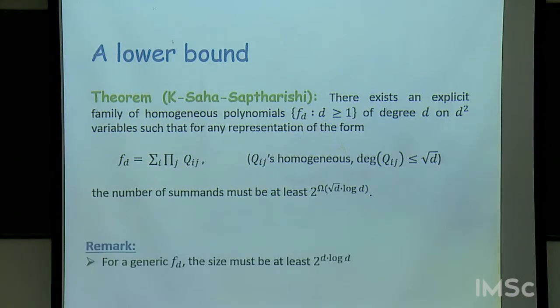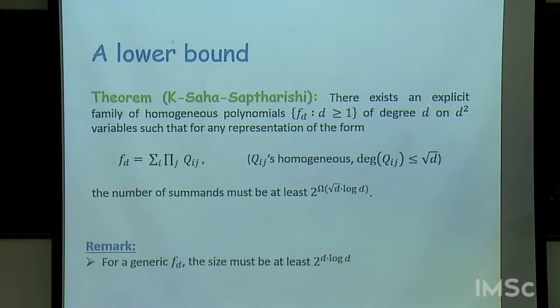Now, just to give some perspective on this, what we know is that there exist polynomials of degree d on d square variables for which the number of summands must be at least 2 to the d log d. So compare the lower bound that we have, exponential in root d log d, versus what we know by a counting argument. This is a relatively straightforward counting argument. So we know polynomials which are much harder for such representations than what we can prove here.